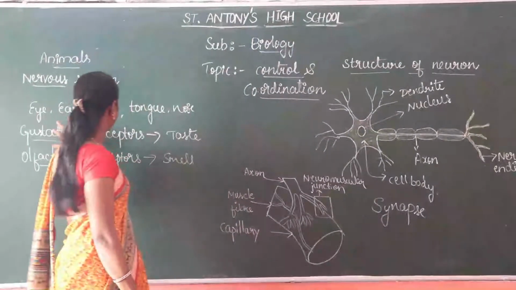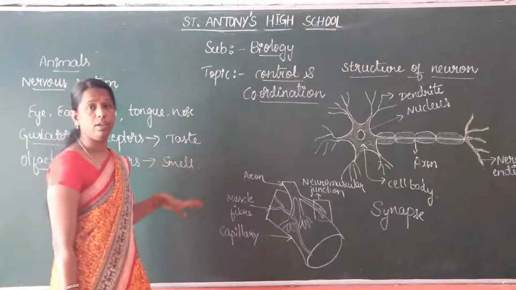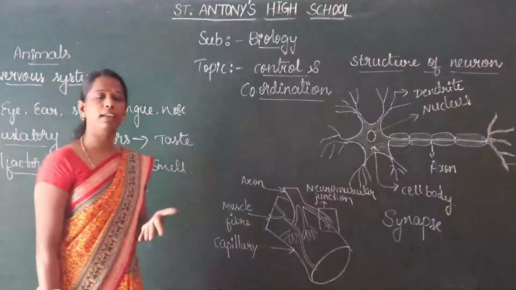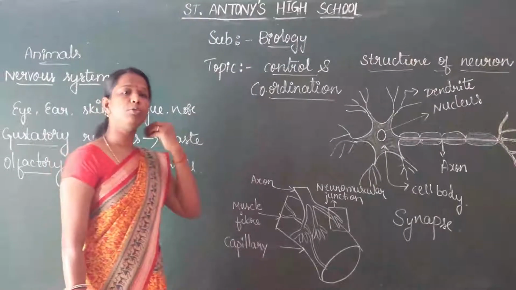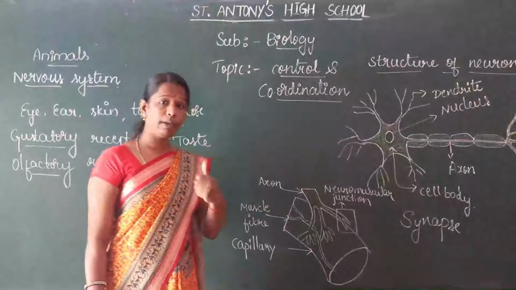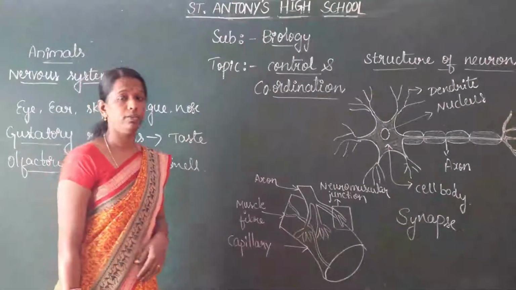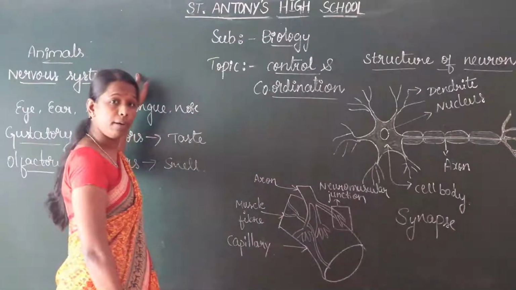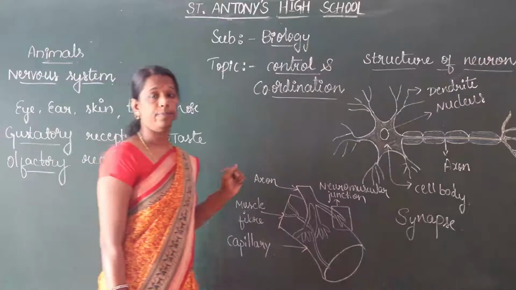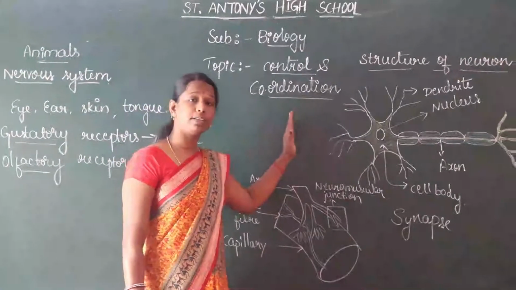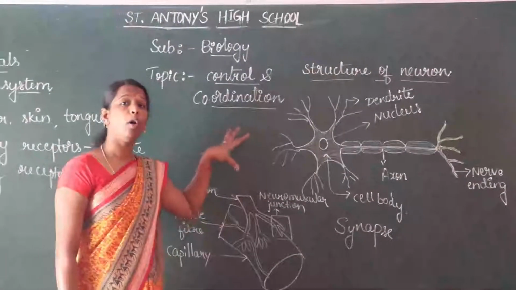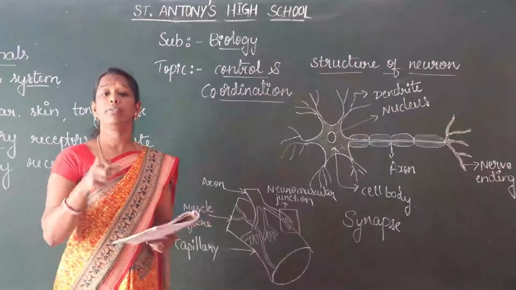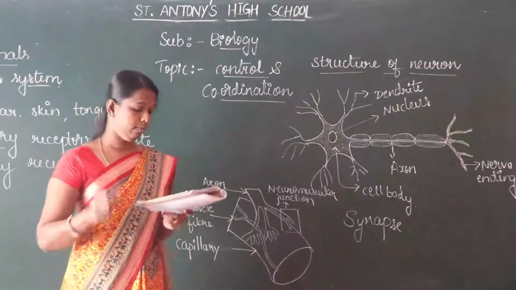The sense organs are controlled by the nervous system. Whatever we have to do, whether it may be writing, thinking, or reading, we have to do ourselves. So it will be controlled by our brain. The brain controls our sense organs with the help of the nervous system. Okay, these structures help to control all parts of the body. So it is the involuntary muscle. It will control all parts of the body.